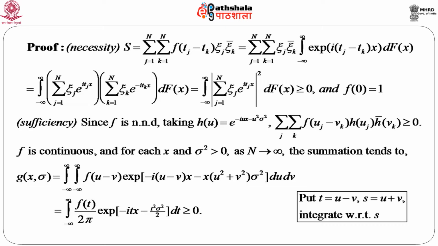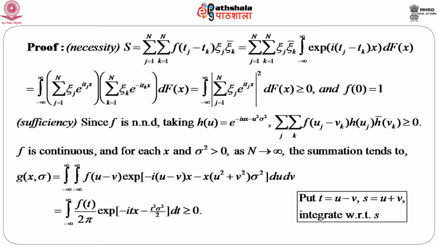Suppose f is non-negative definite. Let us take h(u) as e to the power minus i u x minus u square sigma square. Then, if we consider this summation over j, sum over k, f of (u_j minus v_k), h(u_j), h(v_k) complex conjugate, it is given that this is greater than or equal to 0.